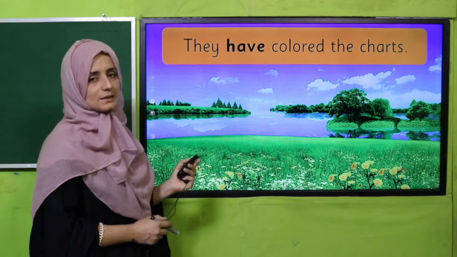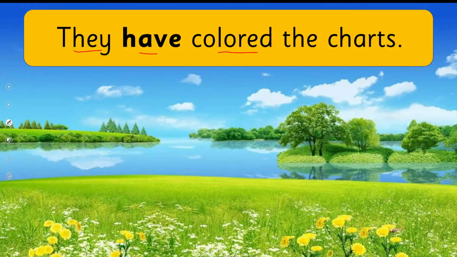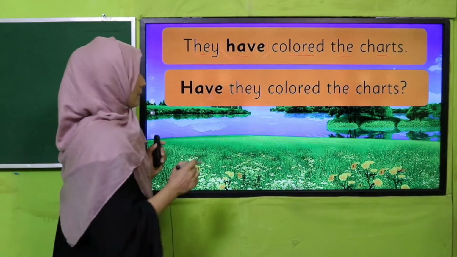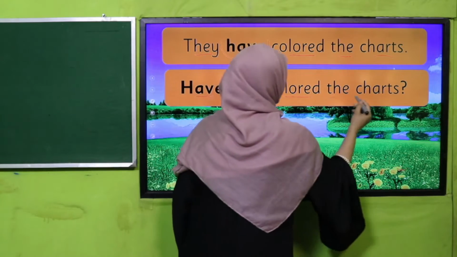Other examples are there. They have colored the charts. You can see that we have to use "have". What is the use of "have", and with which pronouns and nouns? With plural pronouns and nouns we have to use "have". So see that: Have they colored the charts?